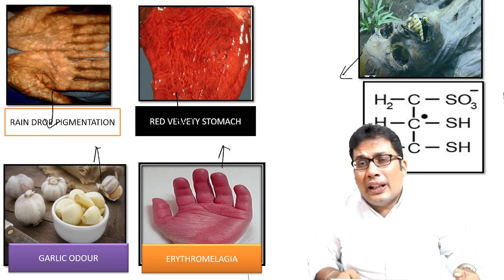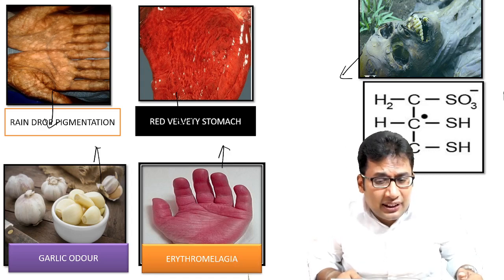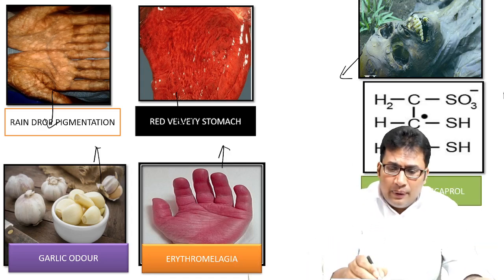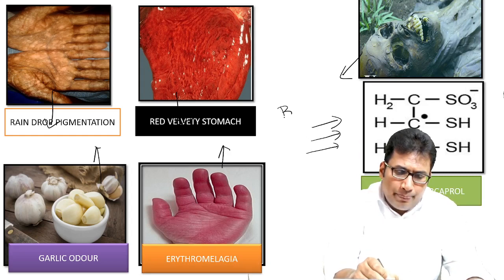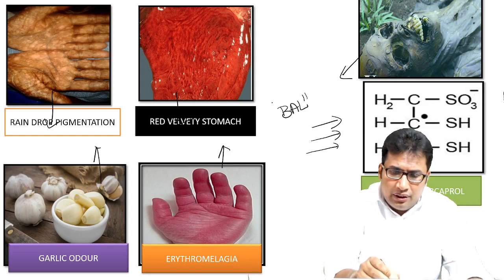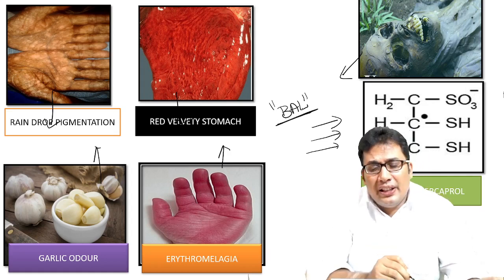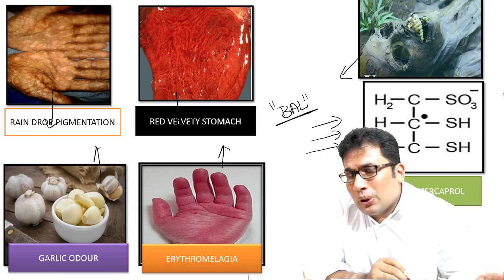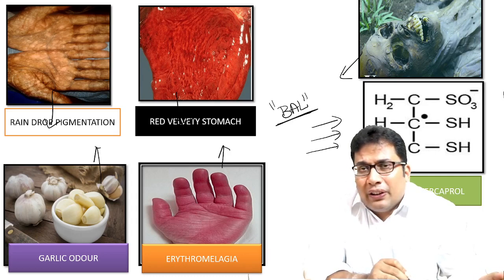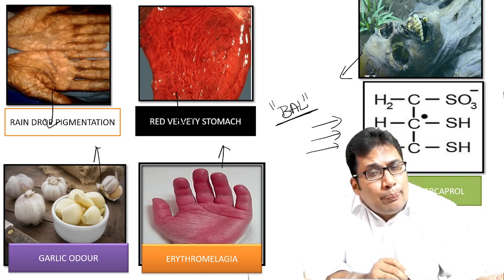And erythromelalgia is also a finding in arsenic poison. And the one agent that is the drug of choice, BAL, is the correct answer. British anti-lewisite is the drug of choice in case of arsenic poison. That is not given in case of iron and cadmium poison.